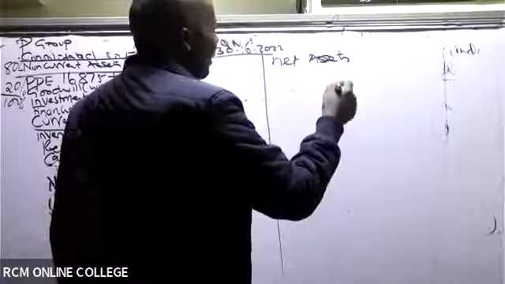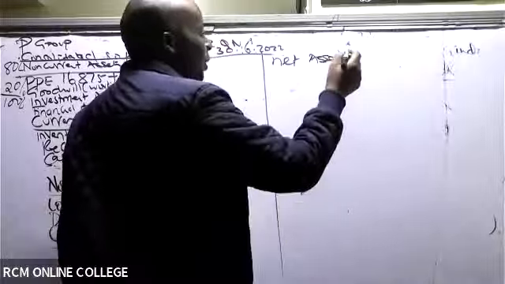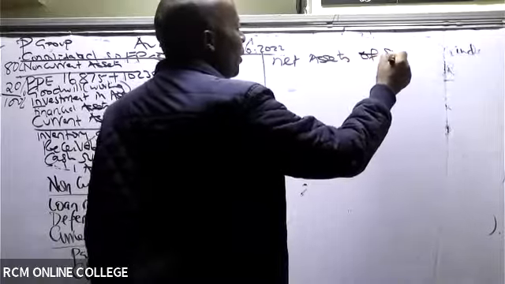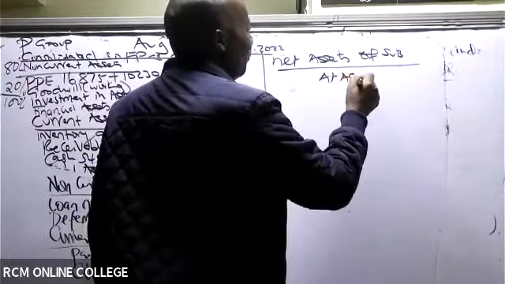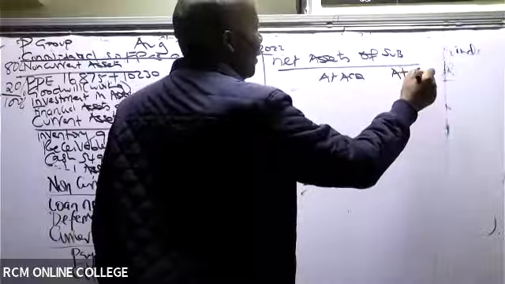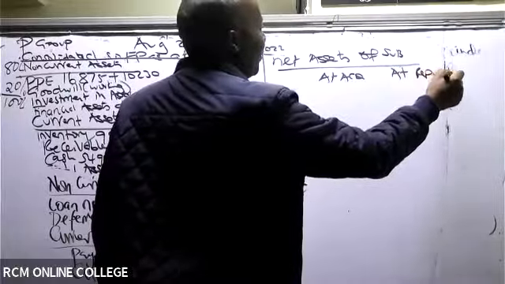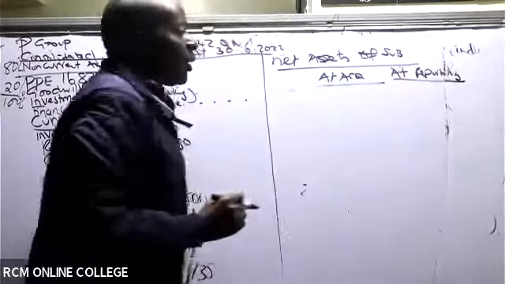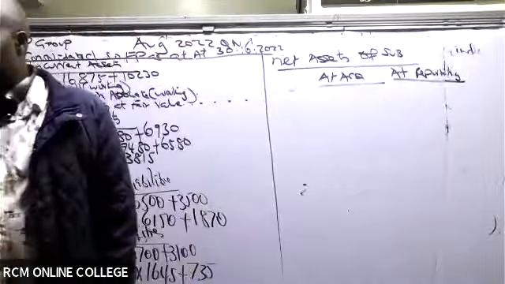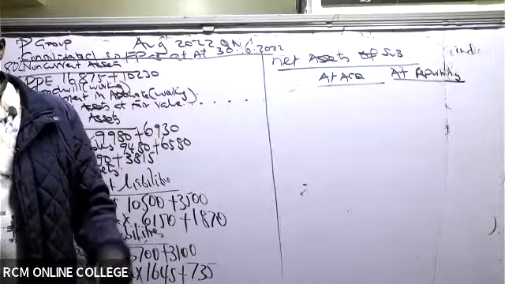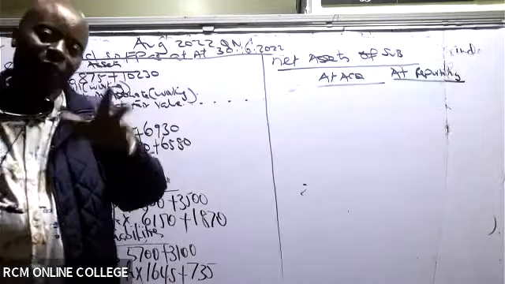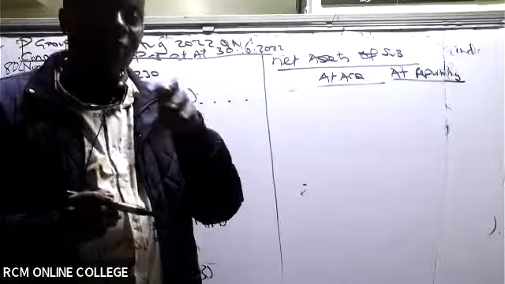Basically, this is like the third last working here. I mean, we're almost there. Net assets of the subsidiary at acquisition and at reporting. Now, if I am the one, I'll first of all do this net assets, because net assets will help us to understand our subsidiary very well.